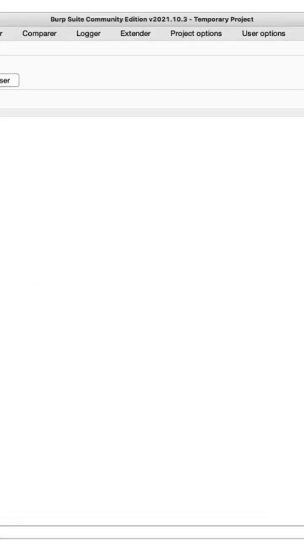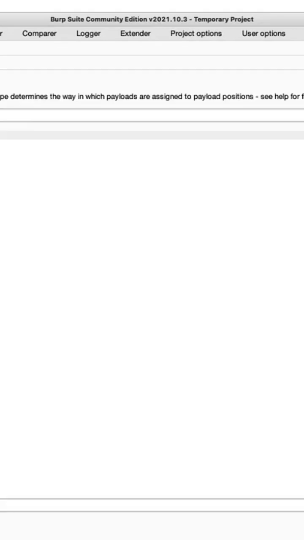Here you go. Now I'm in the Burp Suite. Again, since I don't have any word list, since I don't have any users and password list, I'm just going to send this to intruder, but we're not going to brute force usernames and passwords. Okay, we're going to just go ahead and try SQL injection.